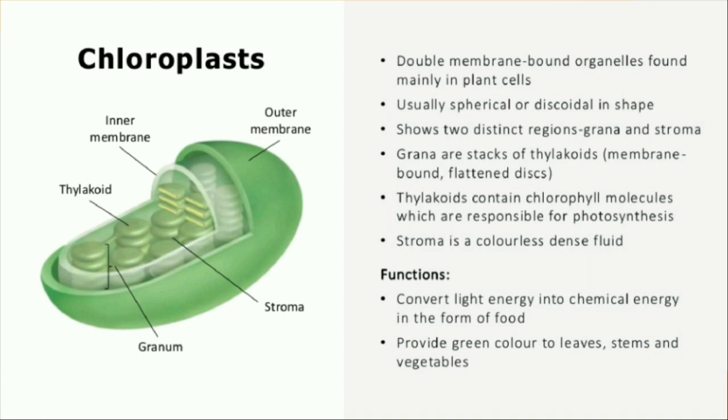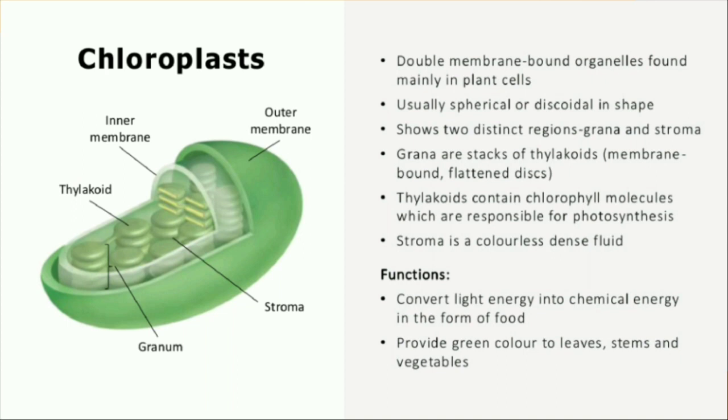They contain a pigment chlorophyll. That's why they are called chloroplasts. And these are double membrane bound organelles. They are found mainly in plant cells and are usually spherical or discoid in shape. They have two distinct regions, grana and stroma. If you observe, there are stack-like things. The small round thing is called thylakoid. That stack is called grana.